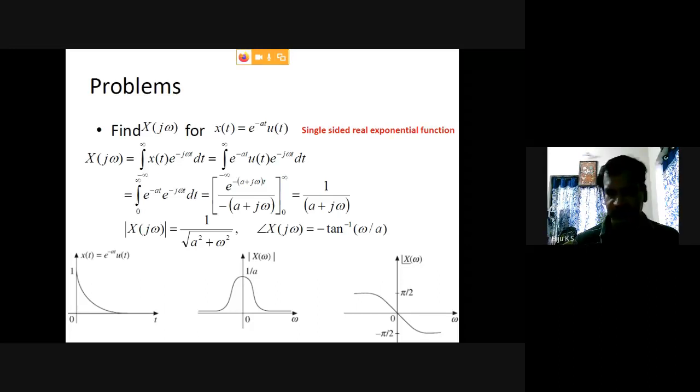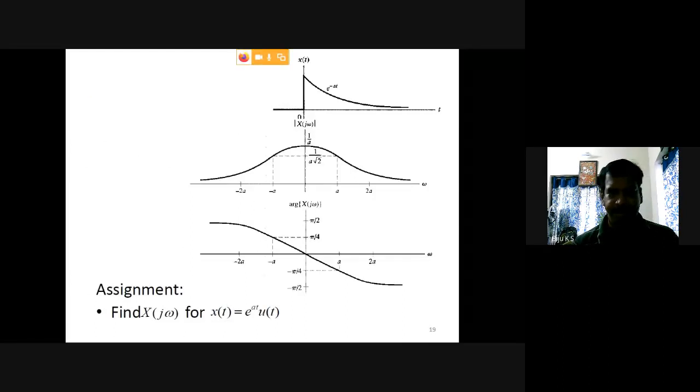Okay, next. So this is the overall detailed graph of the previous problem. So this is e raised to minus at. So it has values only in the right hand side. So left hand side is 0 because we are multiplying with u of t. Then the magnitude response is like this. The maximum at omega 0 is 1 by a, and at higher values of omega it is decreasing, and at lower values of omega it is also decreasing. Okay.